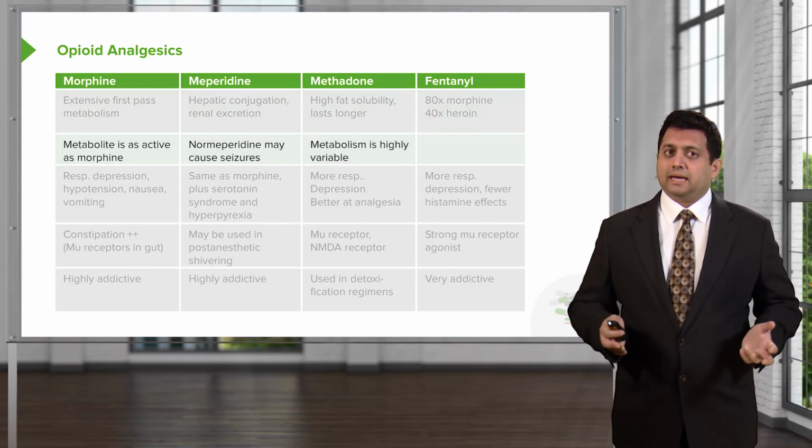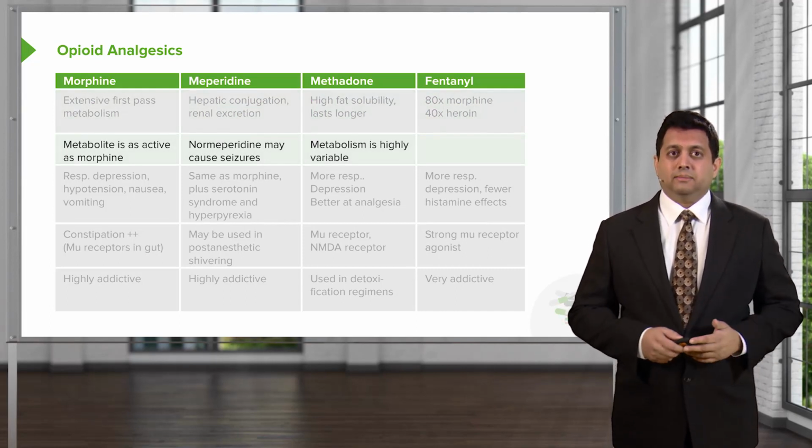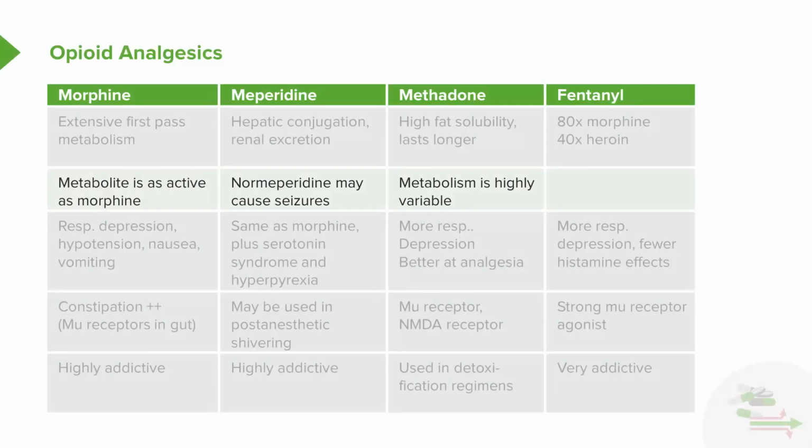In terms of the metabolites, morphine has a metabolite that is as active as morphine, so going through the liver really doesn't cause a reduction or an increase in function. Meperidine may cause seizures, so it's important to know this when you're choosing this medication. Methadone's metabolism is going to be highly variable, so when we're using this in detoxification programs, we have to be very careful that we're not giving too much or too little.